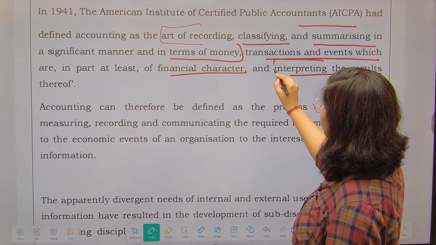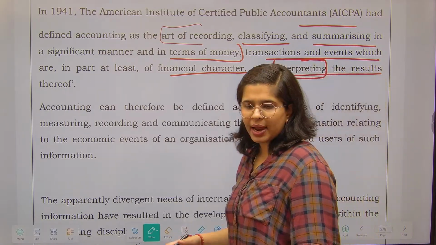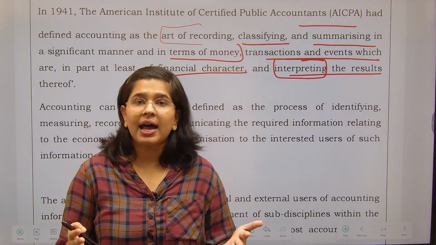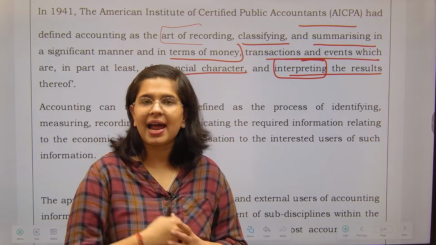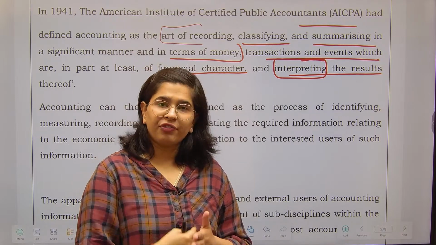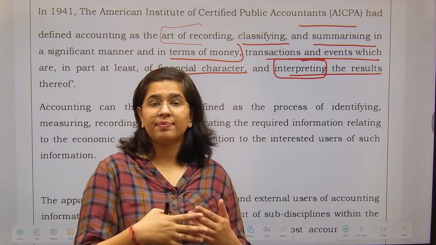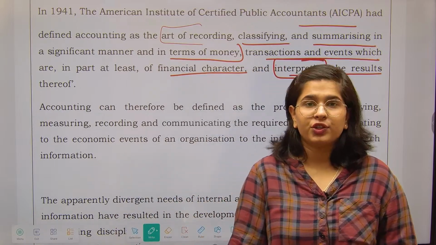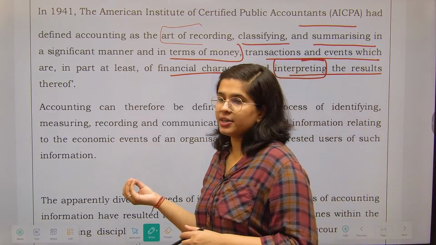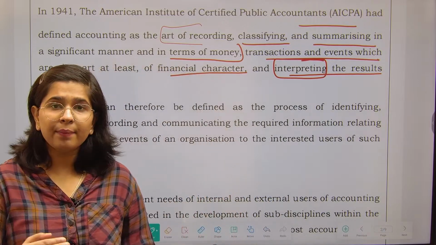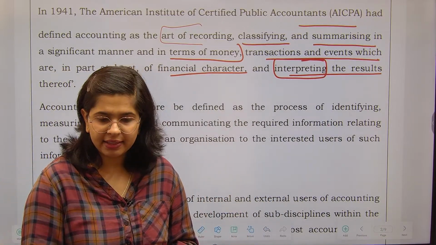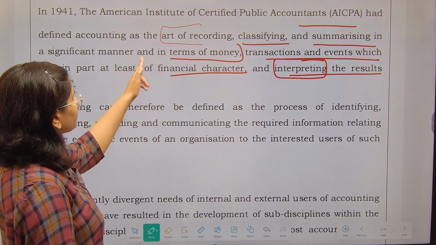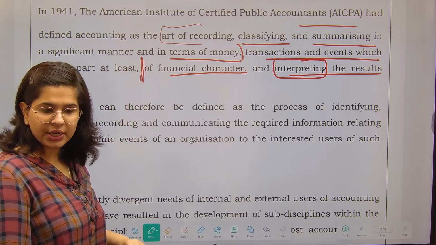and interpreting the results. आपने एक फॉर्मेट बना दिया, you have prepared a format of P&L and balance sheet, great, fine. But now how the users are going to understand it? So after preparation of profit and loss account and balance sheet, there comes in another significant aspect where we use ratios, accounting ratios, you see. So by using the figures from balance sheet and P&L, हम उसको present करते हैं, interpret करते हैं ratios में. So the definition till this particular part, they are referring to the balance sheet and P&L.